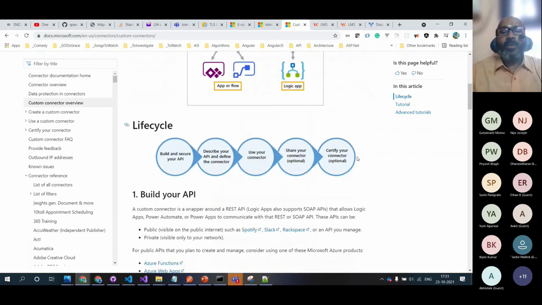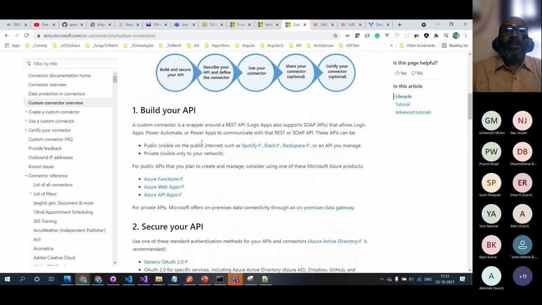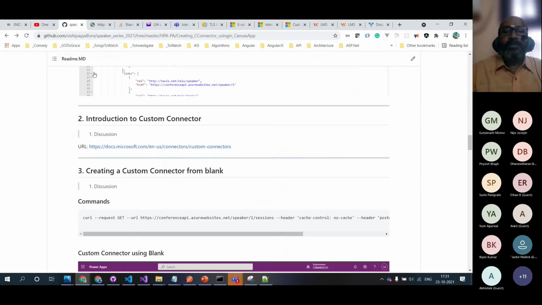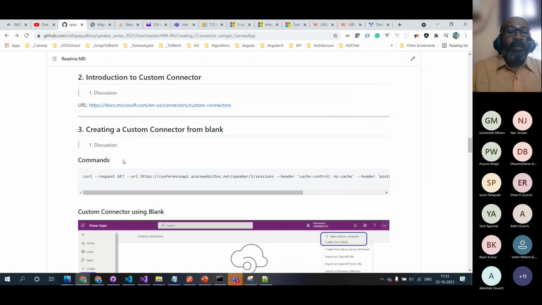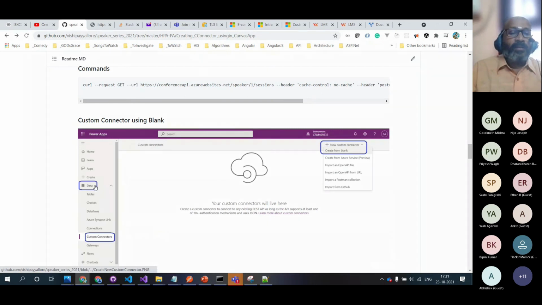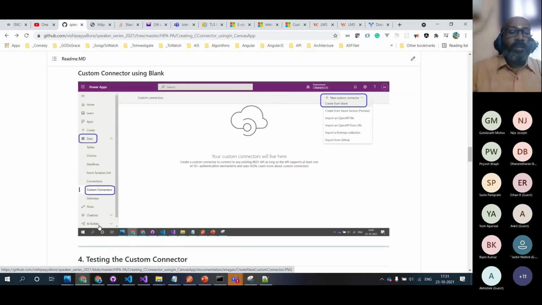So that's the motivation. So you have an API. We use an existing API, and after that, what we did is we went and started creating a custom connector from blank. And as of today, creation of a custom connector is under Data and under Custom connector. Next week it could be in a different menu option, but as of today, whatever that is, we'll learn that.